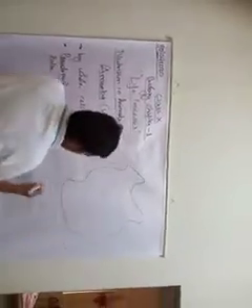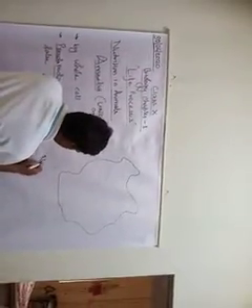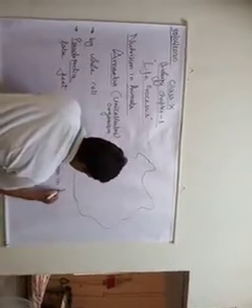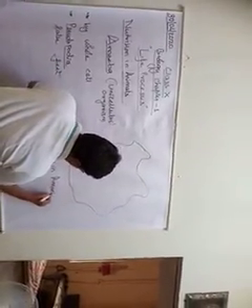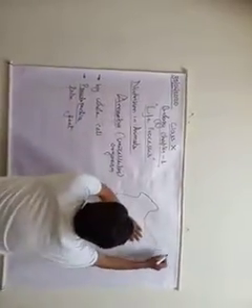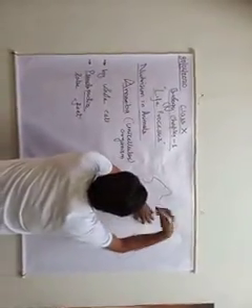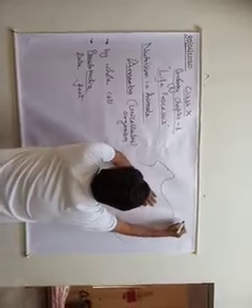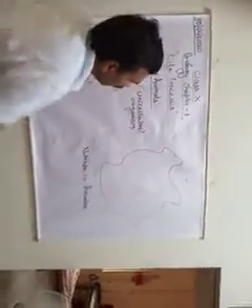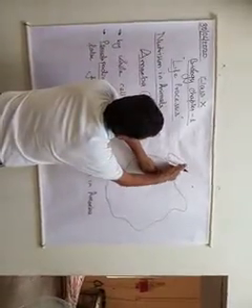Suppose a food particle proceeds towards amoeba. Suppose this is a food particle which is proceeding towards amoeba. Now what happens? Amoeba starts forming pseudopodia.